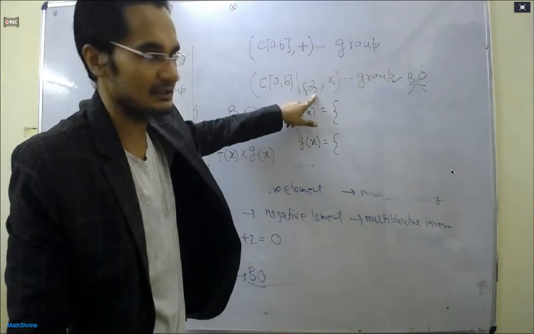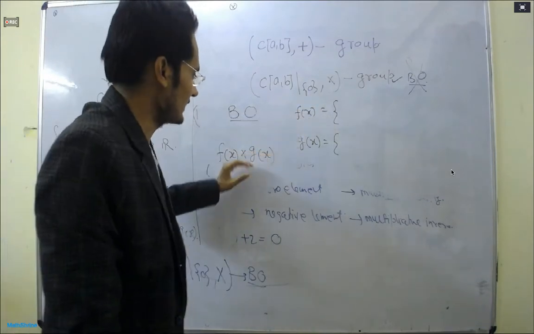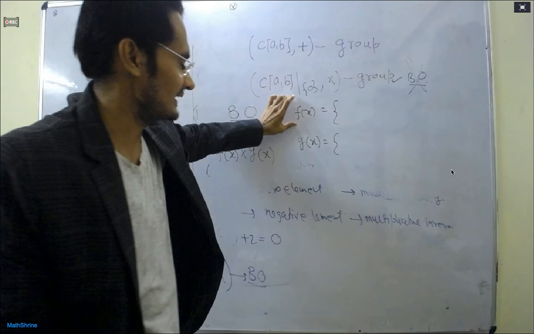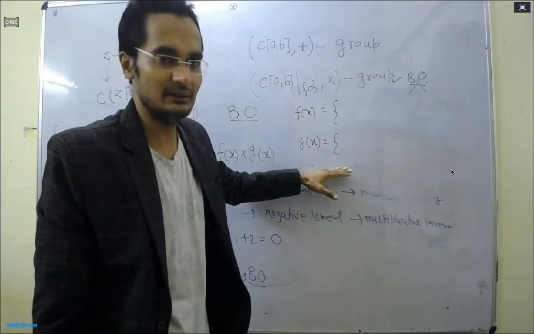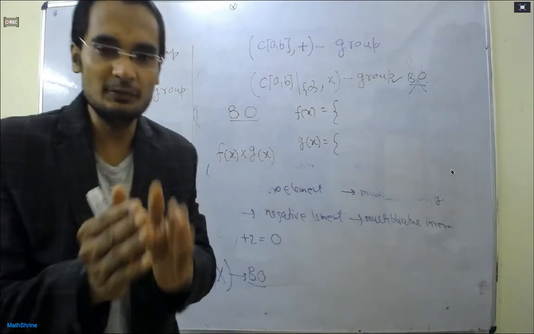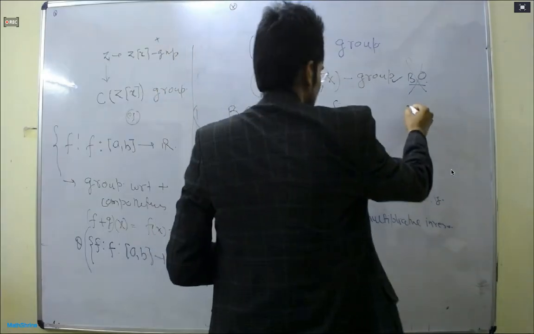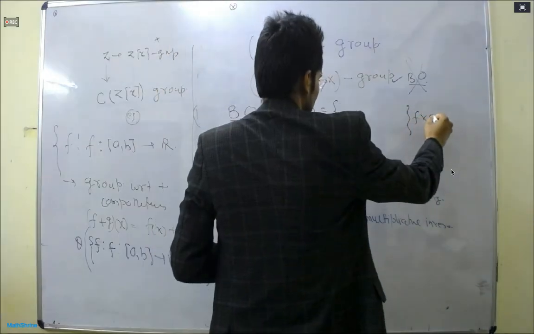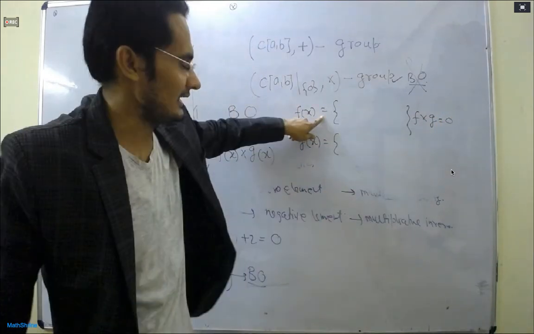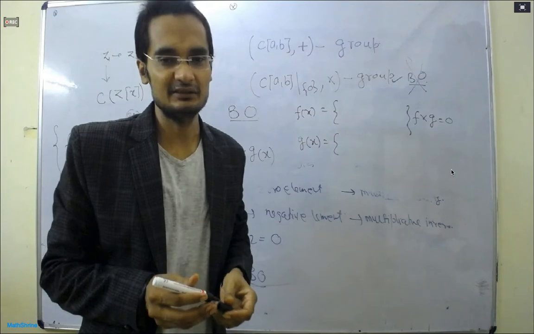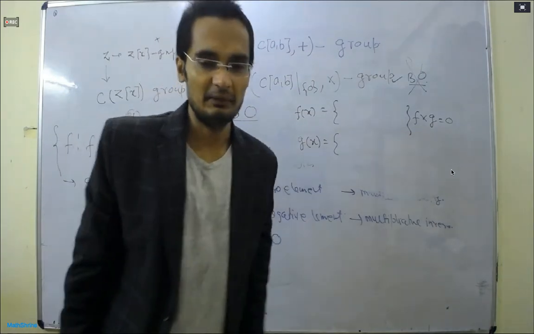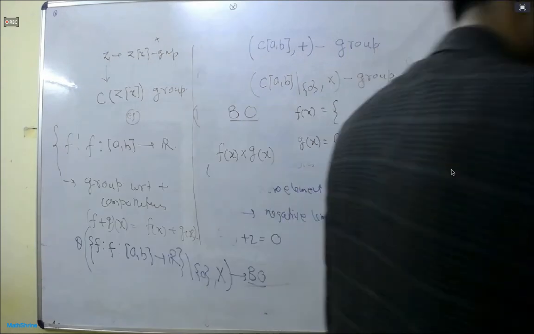So I want to write two different functions in such a manner that if I take the product, it should be zero. That is our target. I want f into g to be zero. So we should write f non-zero, g non-zero, and the product should be zero. This is the hint I am giving, so please write different functions, everyone, and conclude.